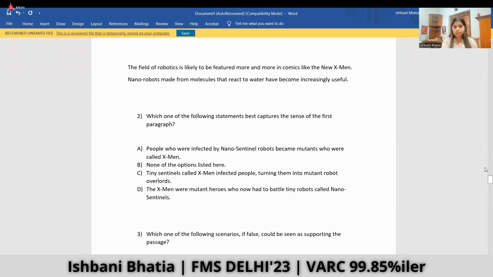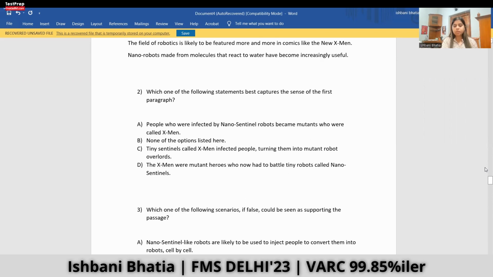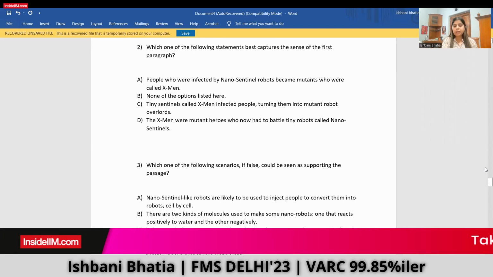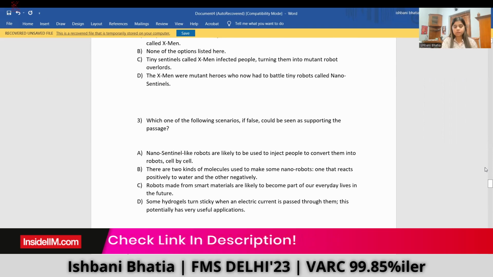Let's read option D, or else none of the options listed here would be the answer. The X-Men were mutant heroes who now had to battle tiny robots called nanosentinels. So option D is a perfect answer, as it is mentioned that X-Men were our mutant heroes and now they had to battle tiny robots.